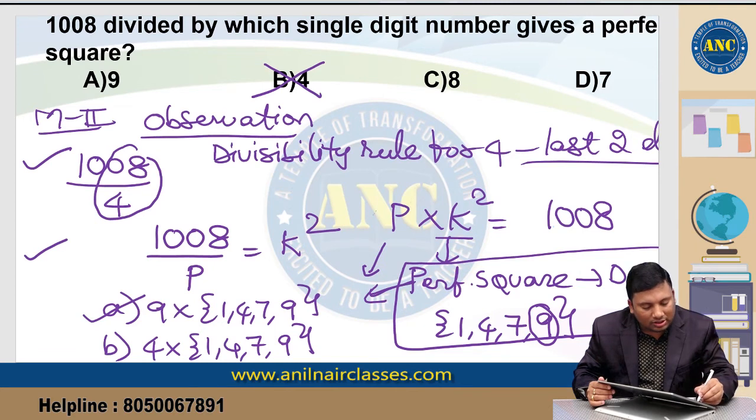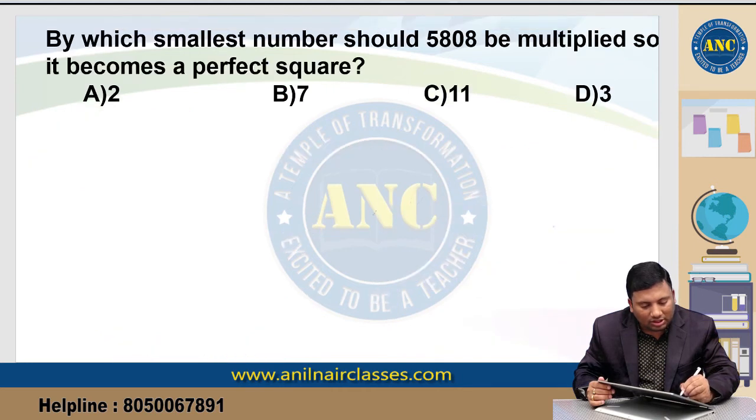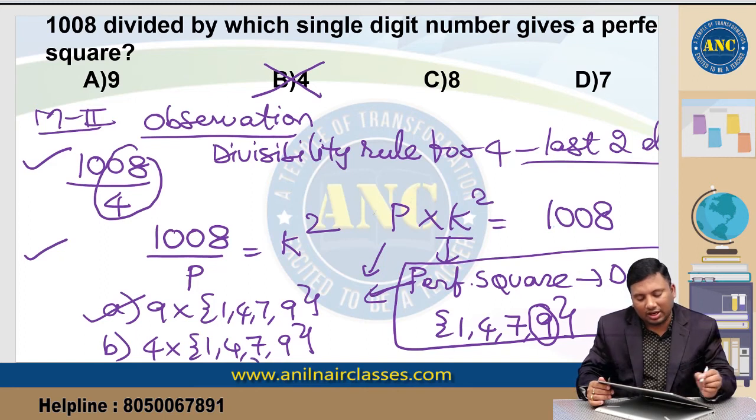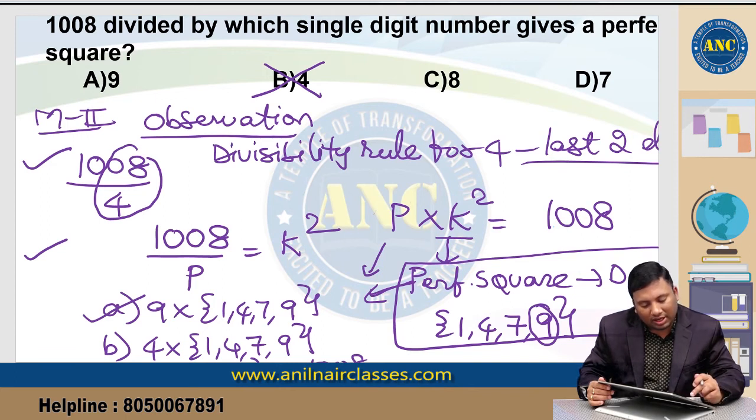So what you do is, P into perfect square, and a perfect square never ends with 2, 3, 7 or 8, equivalent to 1008. You use this logic. Check it out with the options. Right? 4, is it giving me 8 at the end? 4 2s are 8. So the second option is not possible.